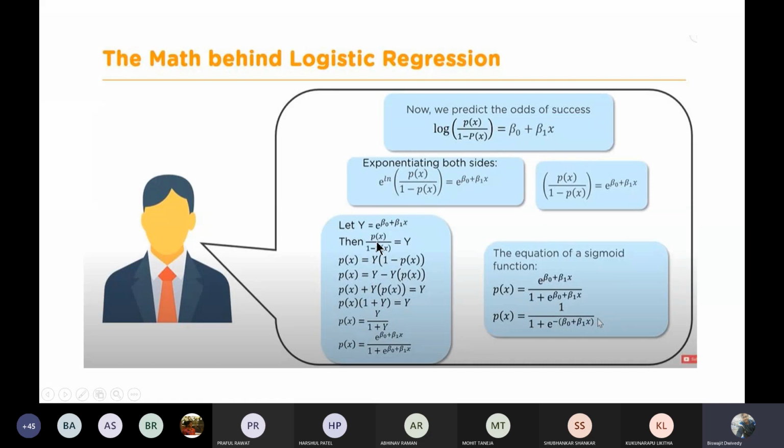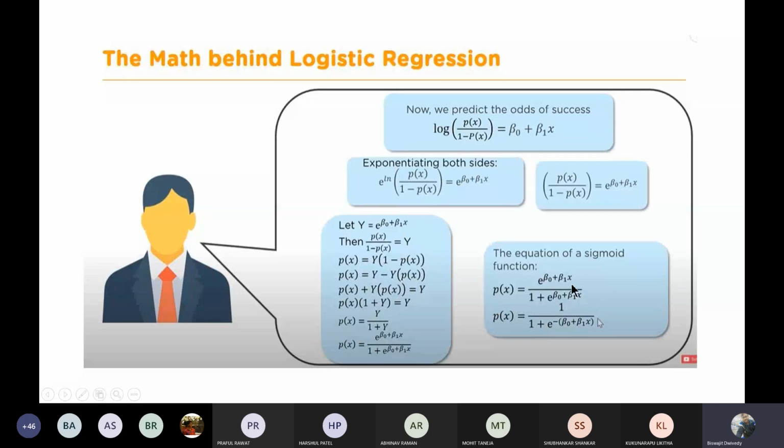So p of x by 1 minus p of x is equal to y, and after that I'll simply cross multiply in this equation, and from that I'll find the value of p of x. So p of x is equal to y by 1 plus y. And y I have already taken as e to the power beta naught plus beta 1 x. So p of x is e to the power beta naught plus beta 1 x divided by 1 plus e to the power beta naught plus beta 1 x. This is the final form of your equation.